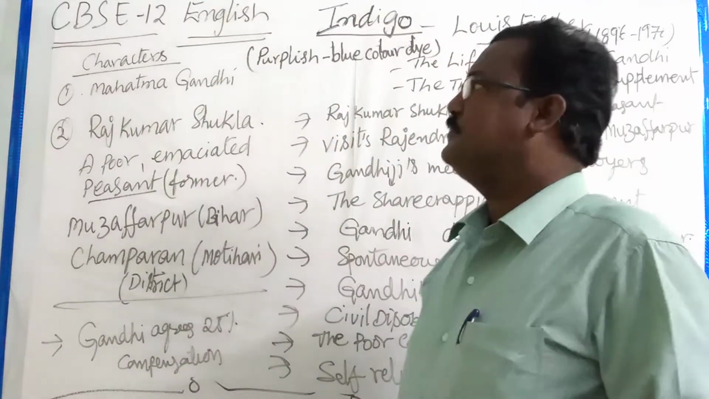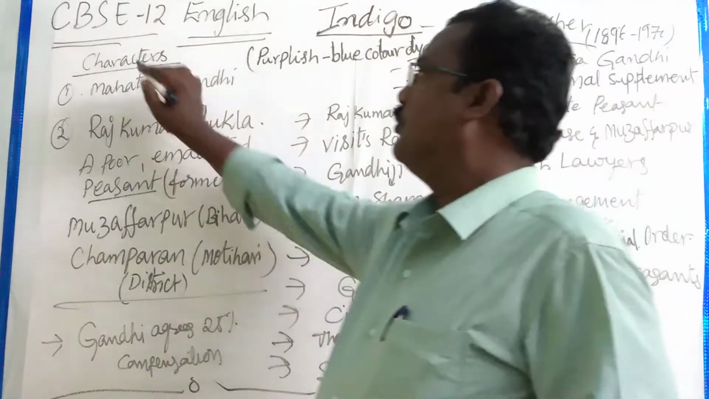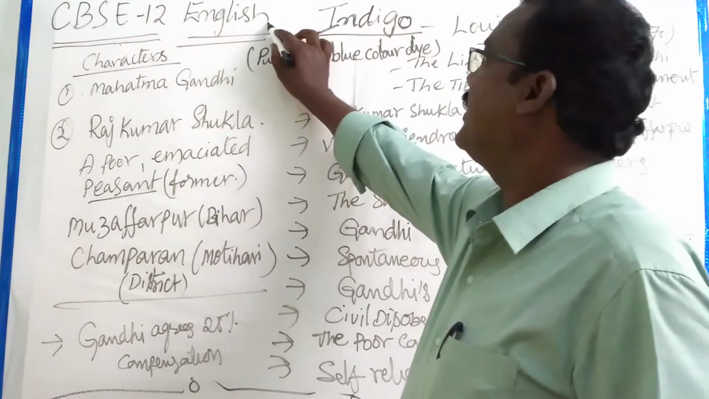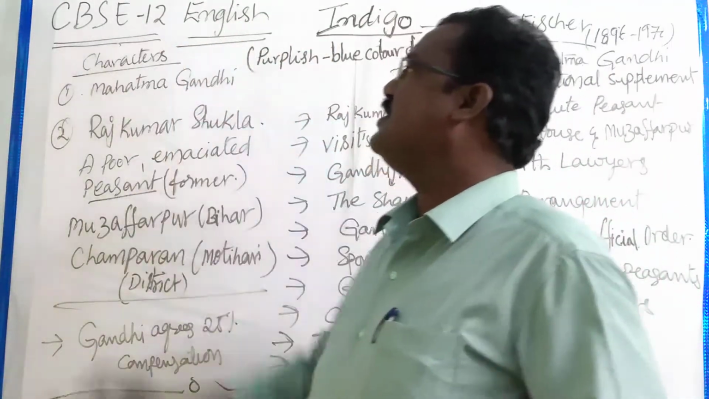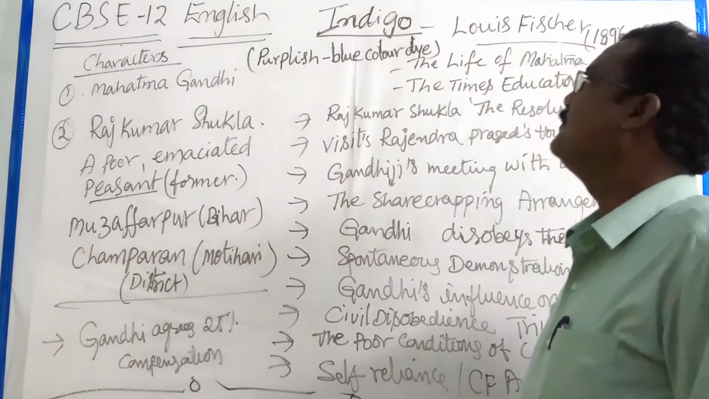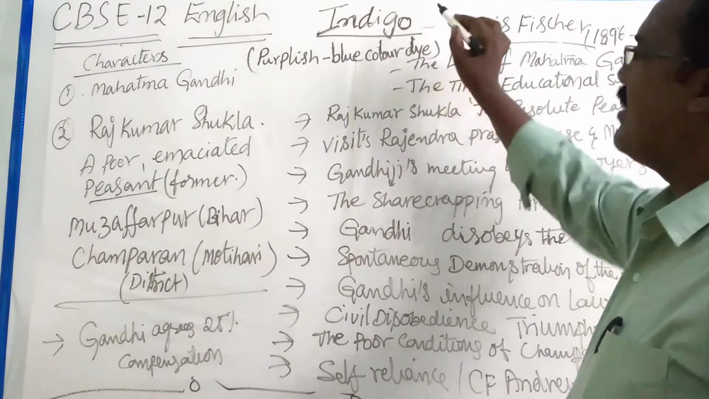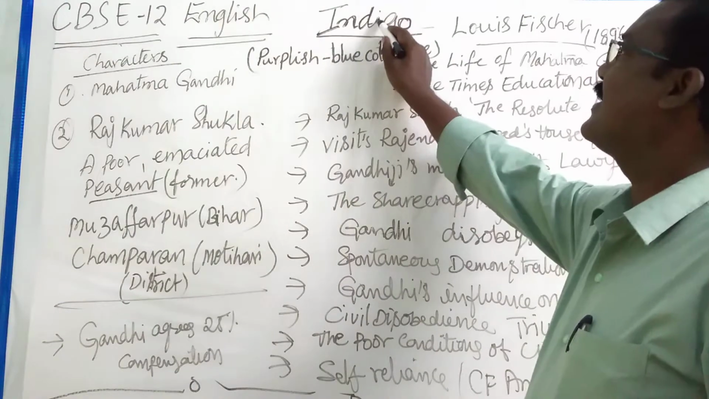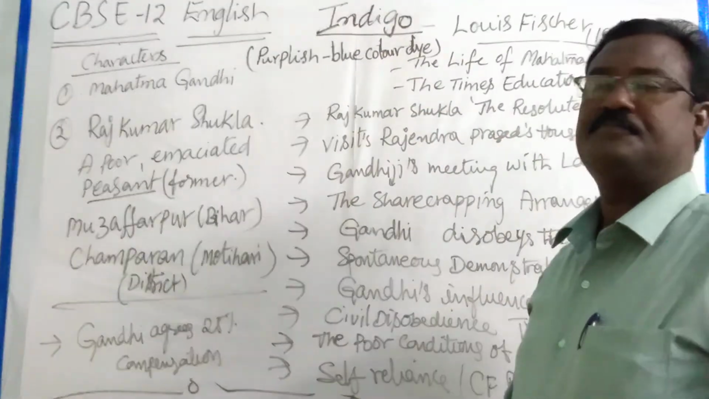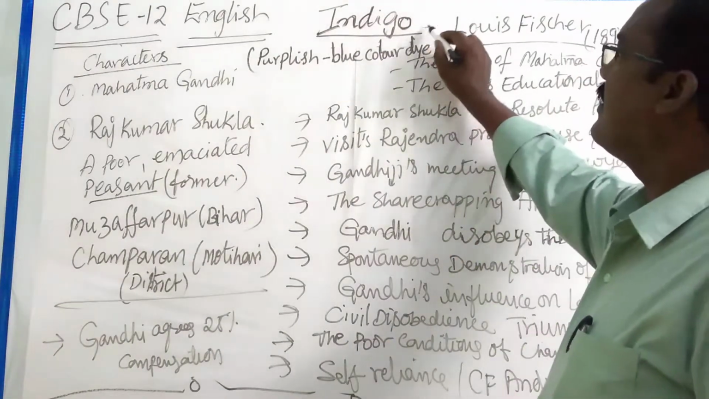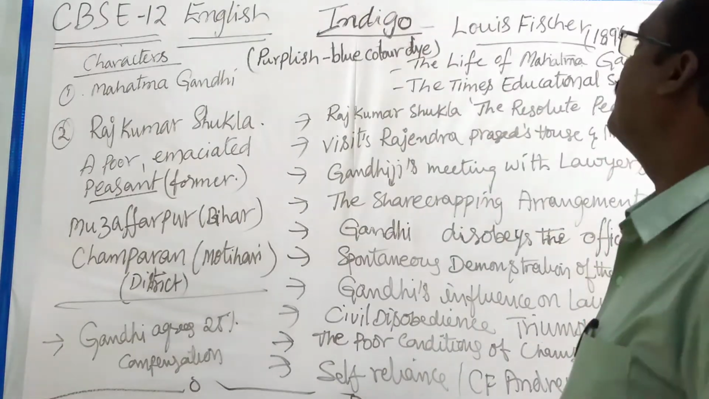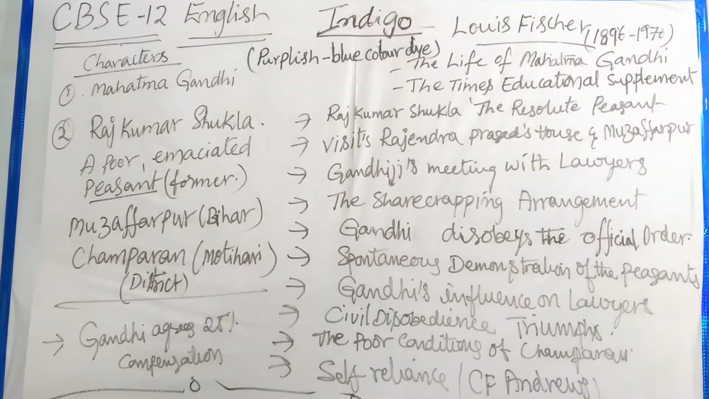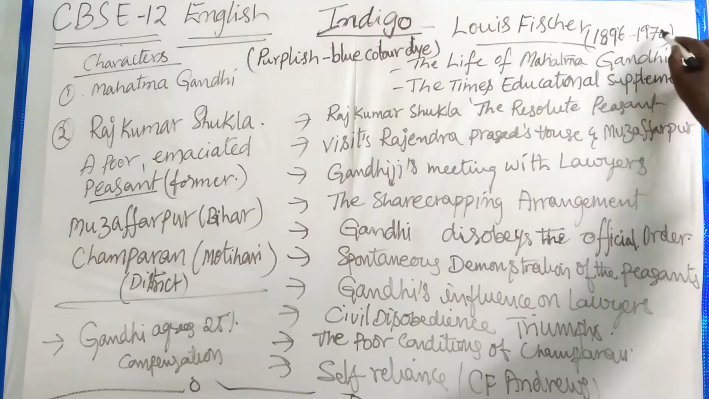In this video, we are going to discuss the subject English of CBSE-12 class from Flamingo. The name of the textbook is Flamingo. The title of the lesson is Indigo, which is written by Louis Fischer, 1896-1917.